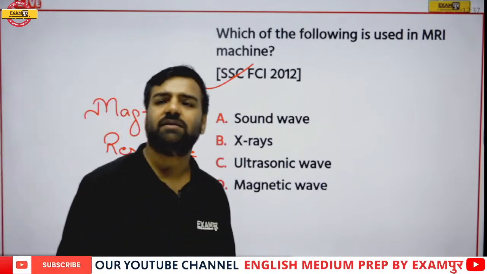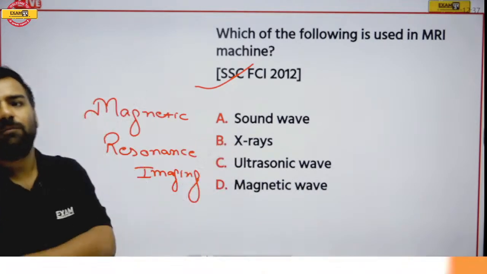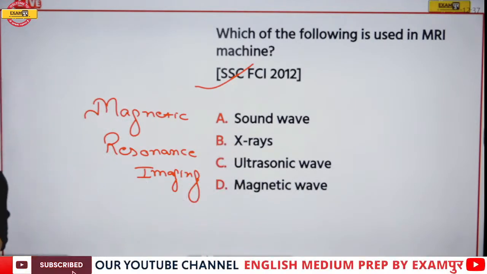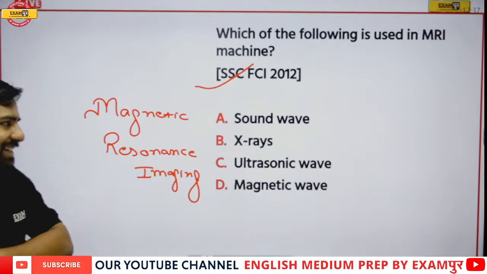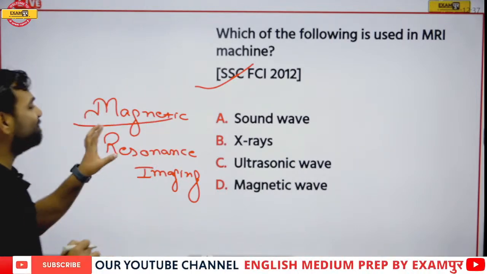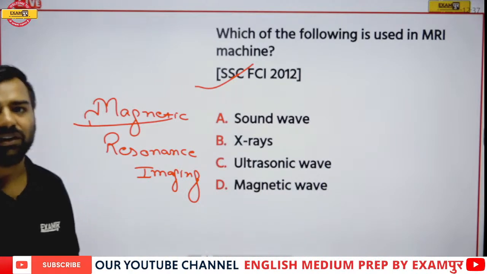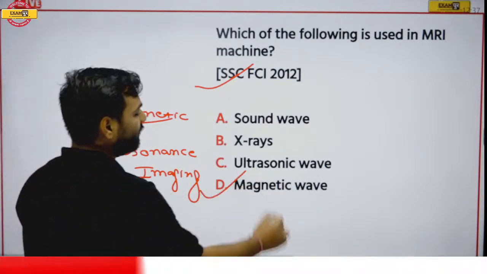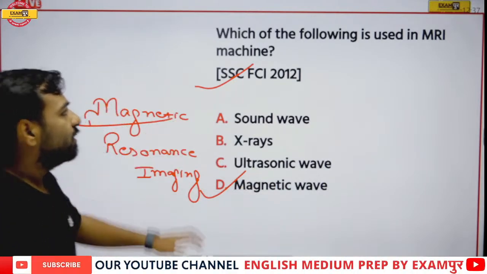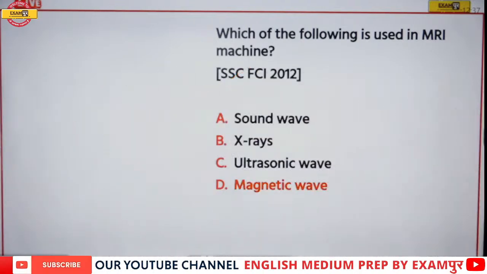If you are not aware of this answer, just have a look at the full form. Here, if I talk about this part, magnetic, from this part itself we can relate that we will be using magnetic wave here. So remember, magnetic wave is the correct answer, which is used in MRI machines. So yes, here option number D is the correct answer.